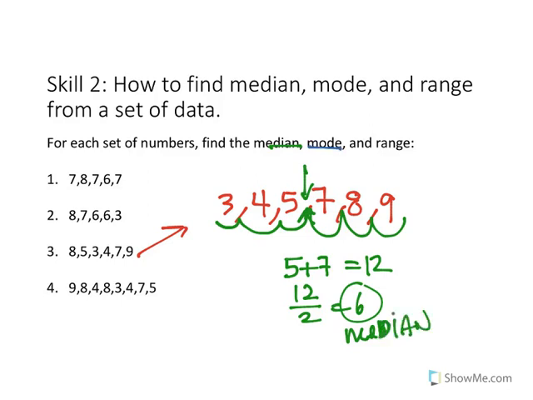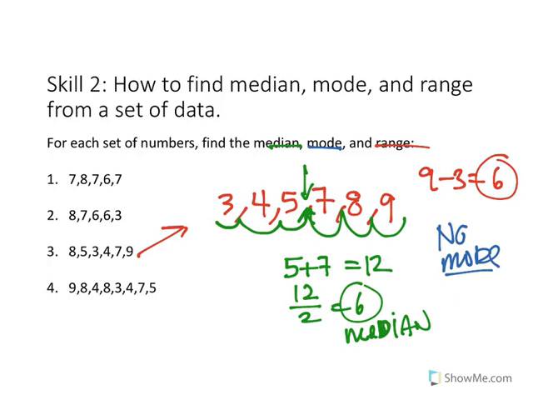The mode is the number that appears the most. There isn't one, so there is no mode. The range, 9 minus 3, is going to be 6. That is the range.